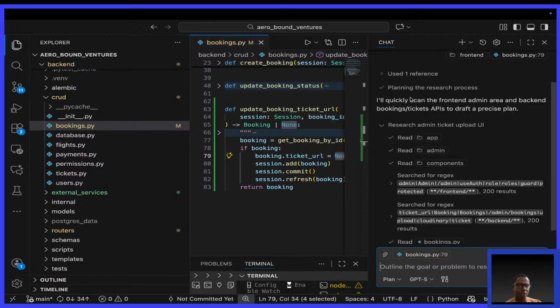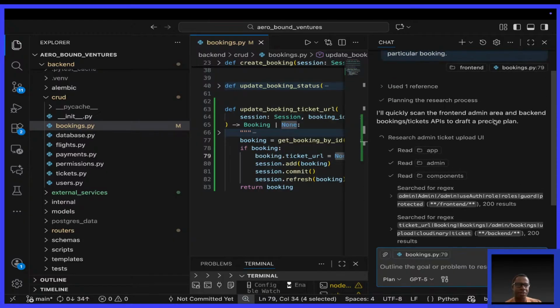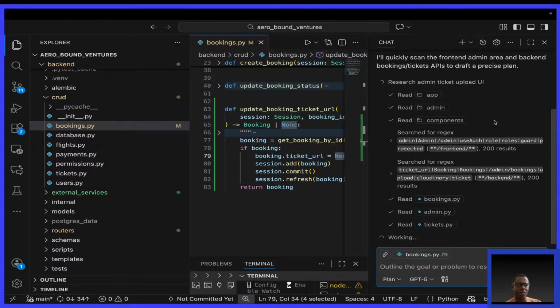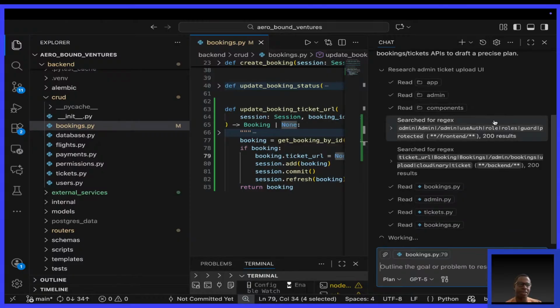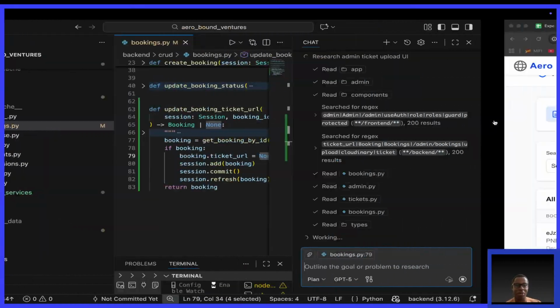So it says I'll quickly scan the front-end admin area and backend booking tickets APIs to draft a precise plan. Okay. So let us see if it can create a precise plan, like it says. Because all I want is an idea of how, because you see, one thing I can do, if it were